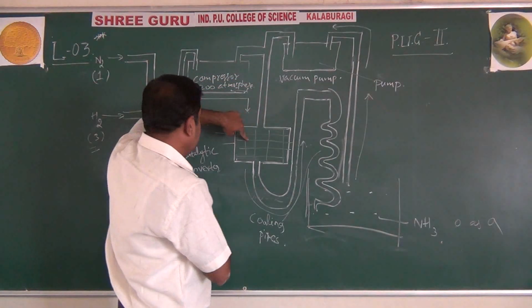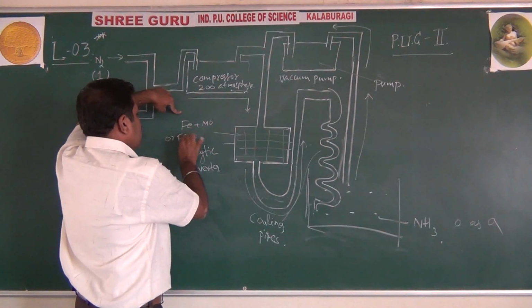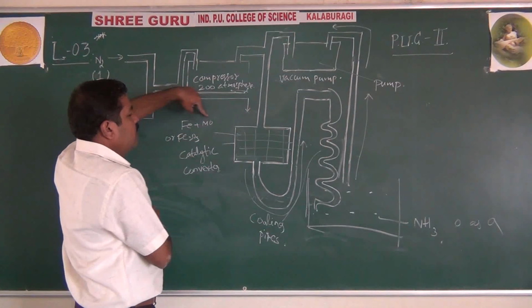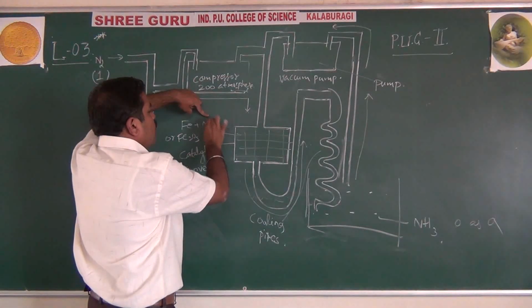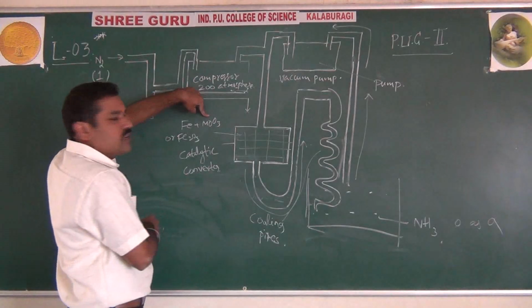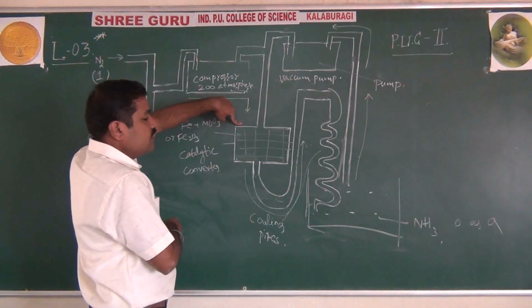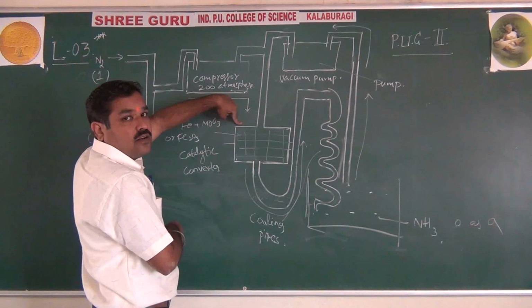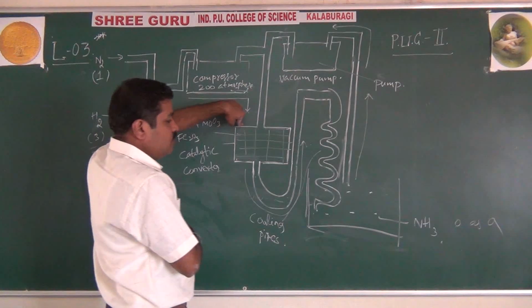Here we are packing this with finely divided iron or Fe2O3 powder along with the catalytic promoter molybdenum oxide, MoO3, as promoter. And this is heated up to 700 Kelvin temperature, 700 or 773, where nitrogen and hydrogen combine and form ammonia.